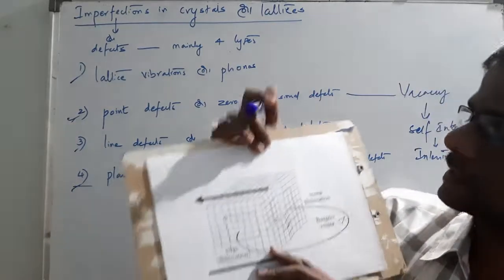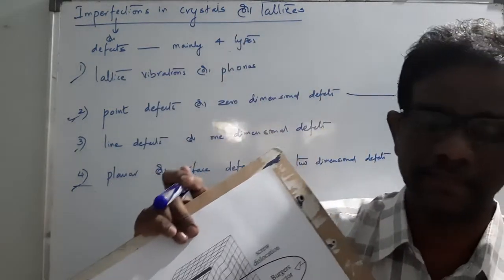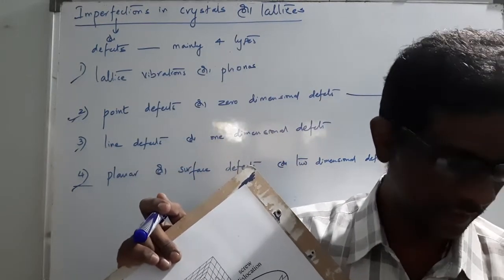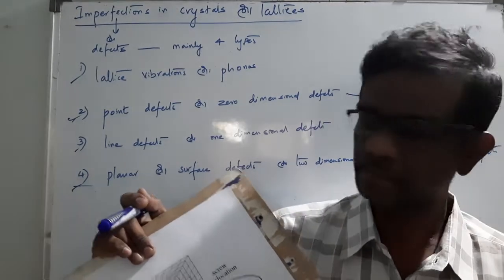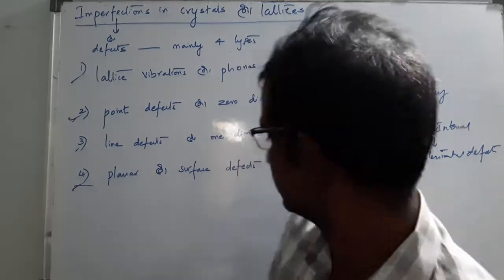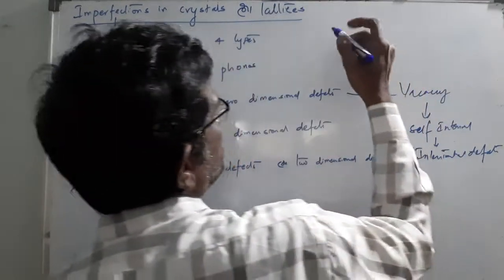Why? Because, see, I told you in the beginning regarding the structure of the atom, that three-dimensional structure.